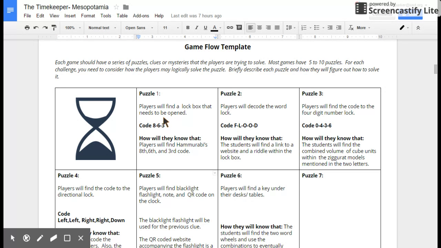Ahead of time, you've set the different locks to these combinations.